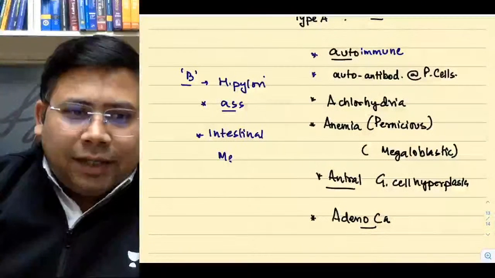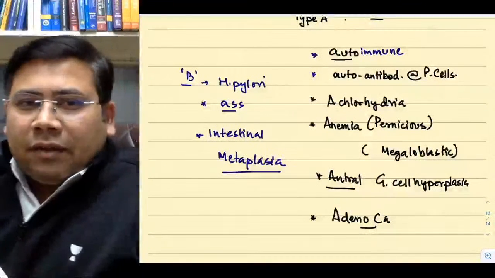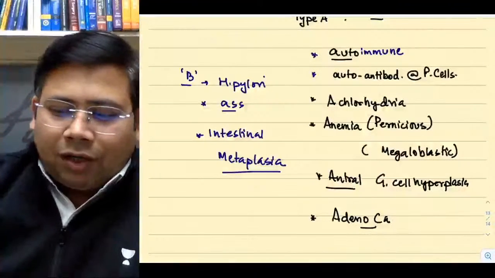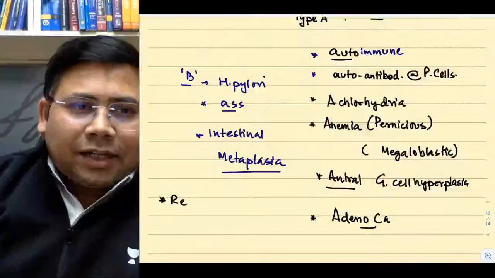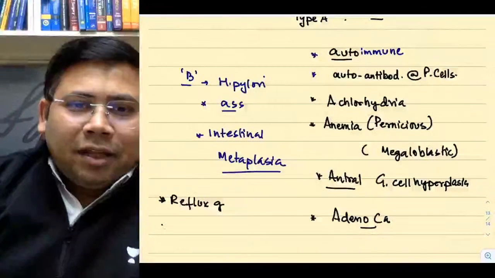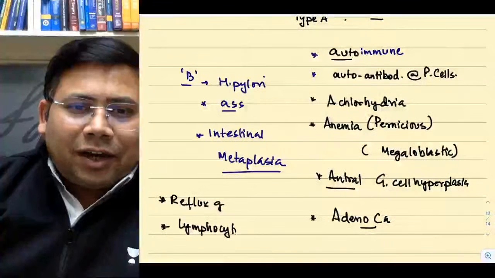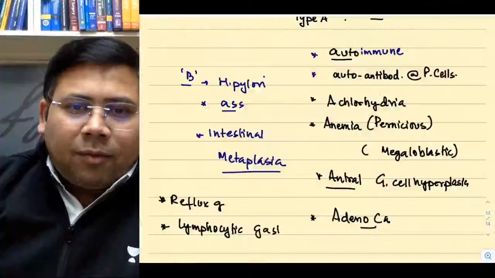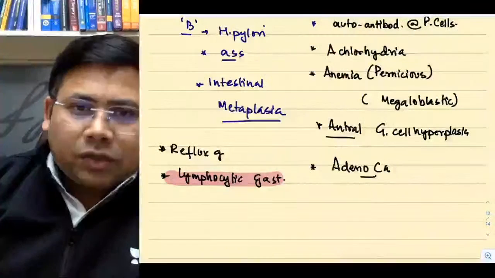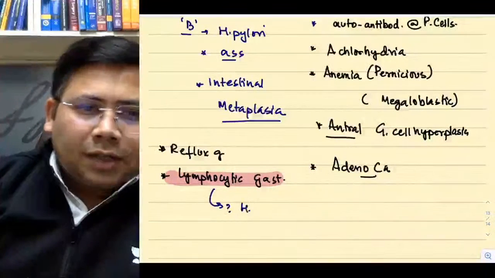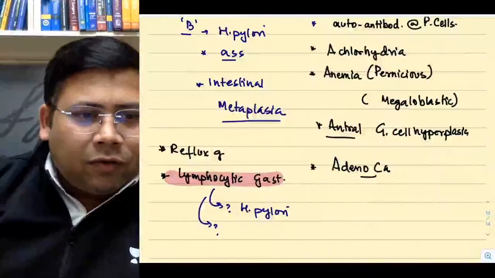Intestinal metaplasia. Yes or no? So H. pylori is associated with intestinal metaplasia. What are the others? I'll just quickly brush over it. You have reflux induced gastritis. You have lymphocytic gastritis. Remember one very important thing about lymphocytic gastritis: this is the type of gastritis which is actually associated with the background of two things. It is associated with H. pylori. Yes or no? H. pylori. Very good, Sarvesh beta.